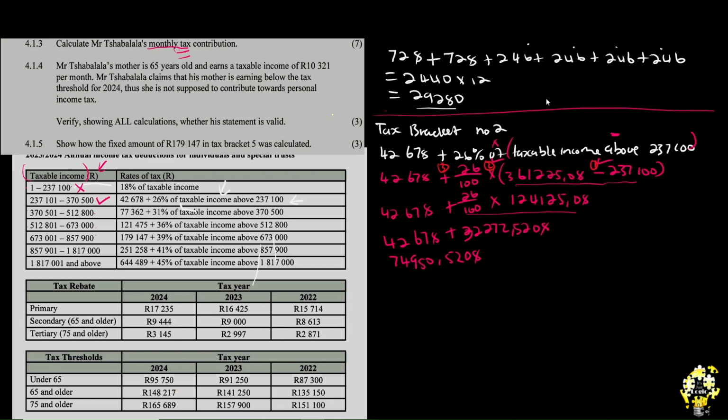So now we have to subtract. So now when it comes to our subtraction, first thing that we're supposed to subtract is the rebates. 32 years old, they fall within the primary rebate. So we are here, 2024. So we're simply going to come here and say subtract 17,235. We don't have to subtract only that, we can also subtract the medical.